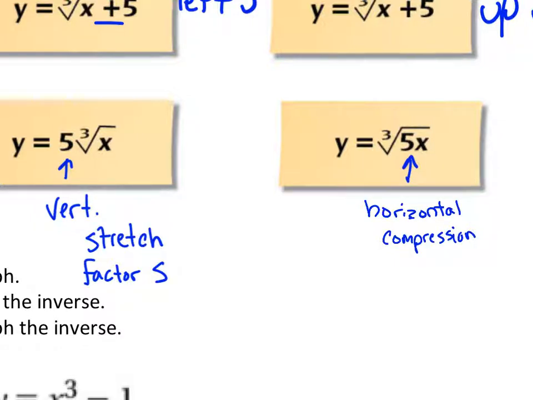It's always opposite with the x. And we would say it's a factor of 1/5, meaning this graph's distance from the axis is going to be reduced down to 1/5 of what it was before. It's going to be squeezed in toward the axis, compressed in.